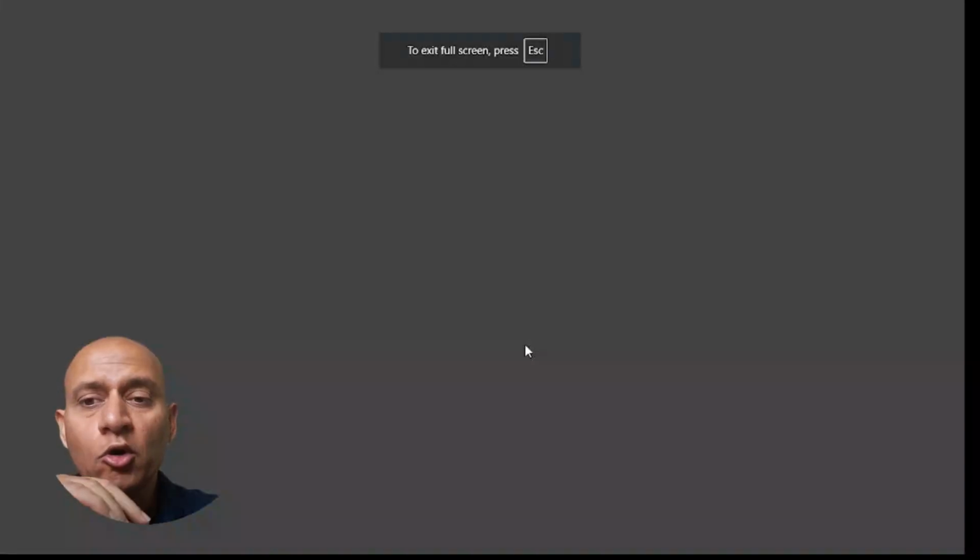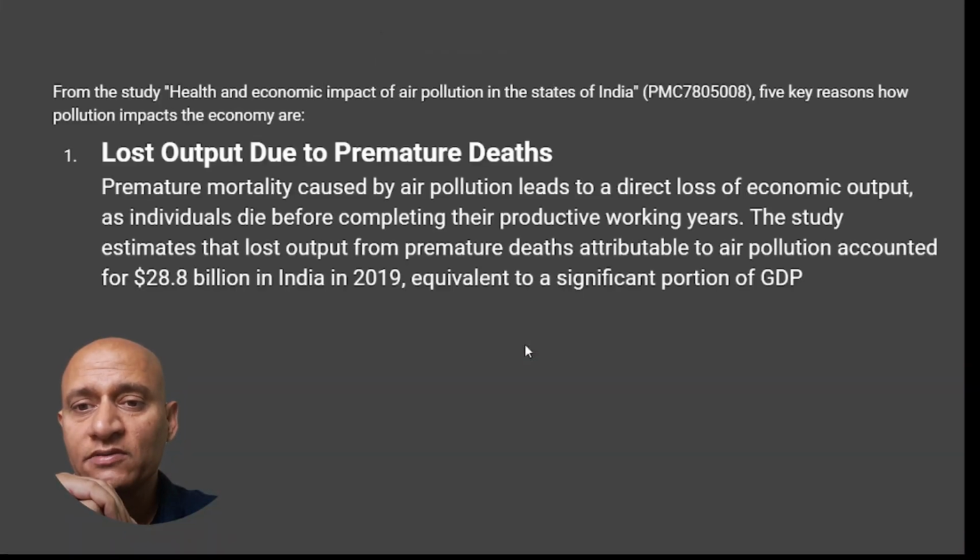One is lost output due to premature deaths. They have mentioned a loss of approximately 28.8 billion in India in 2019, which is a significant portion of GDP.